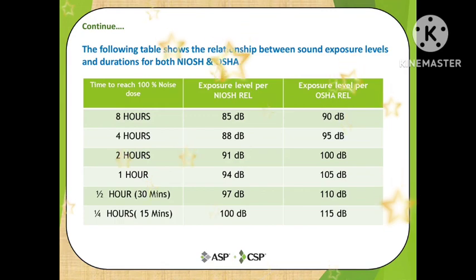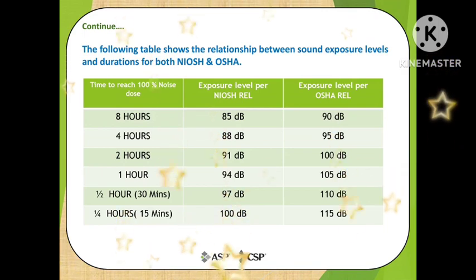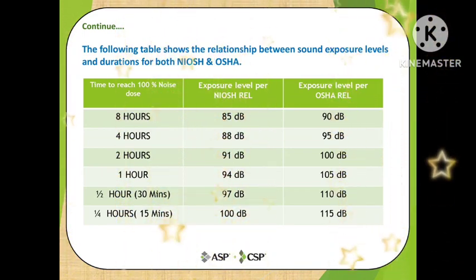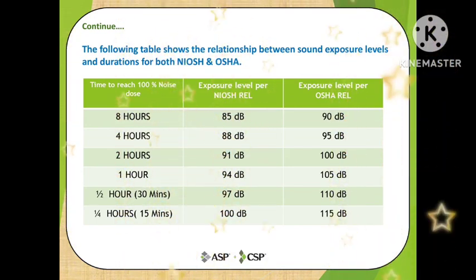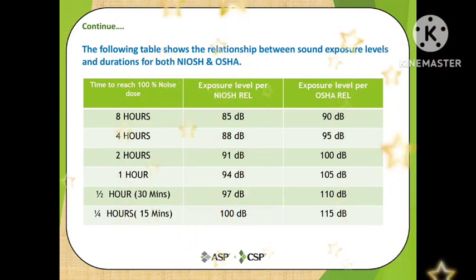If it is 91 decibel, it should be 2 hours. 94, 1 hour. 97 decibel, half hour, 30 minutes. And if it is 100 decibel as per NIOSH, it should be 15 minutes duration. Similarly with the OSHA, 90, 95, 100, 105, 110 and 115. Every increase of 5 decibel, you cut the duration in half.